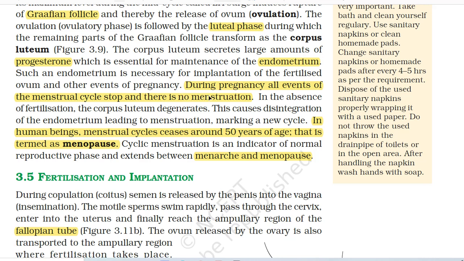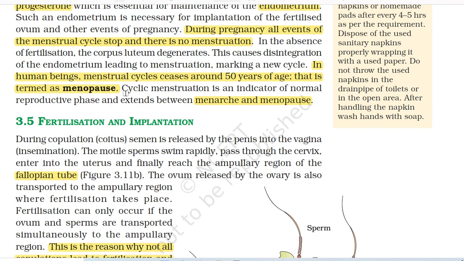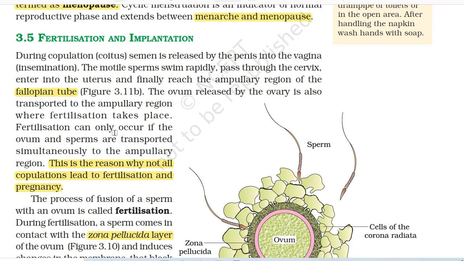During pregnancy, all events of the menstrual cycle stop and there is no menstruation. In the absence of fertilization, the corpus luteum degenerates. This causes disintegration of the endometrium leading to menstruation, marking a new cycle. In human beings, menstrual cycles cease around 50 years of age. That is termed as menopause. Cyclic menstruation is an indicator of normal reproductive phase and extends between menarche and menopause.